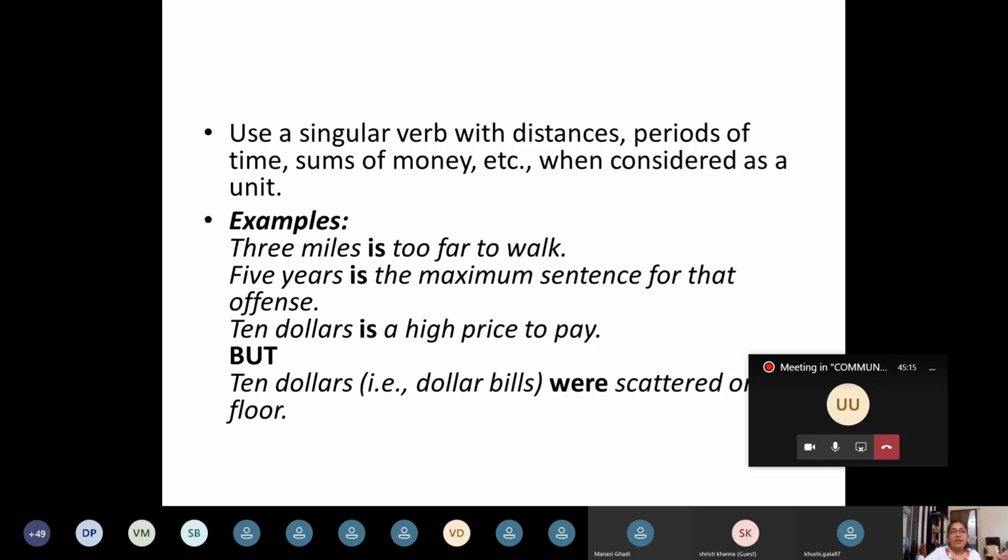I can say 10 rupees were scattered on the floor. It could be two 5 rupees, it could be 10 1 rupee coins, it could be anything like that. But if I say a 10 rupee note was fallen on the floor, because it is a single note. So you understand, it all depends on whether the meaning of the subject is singular or plural.